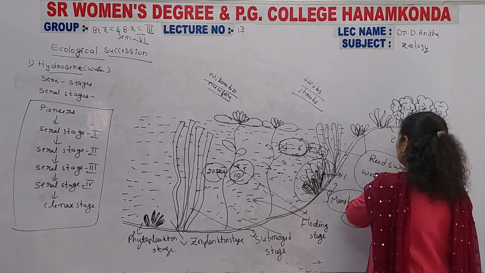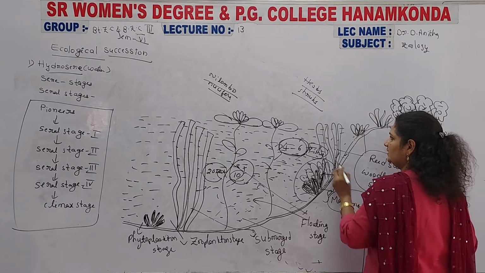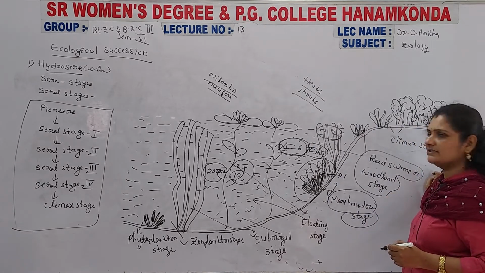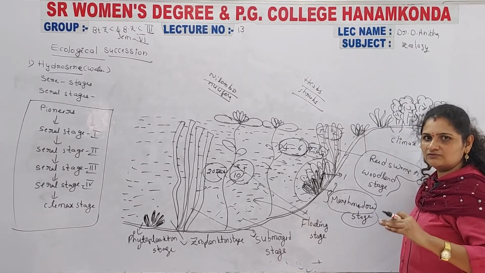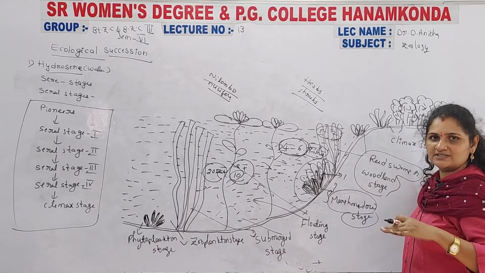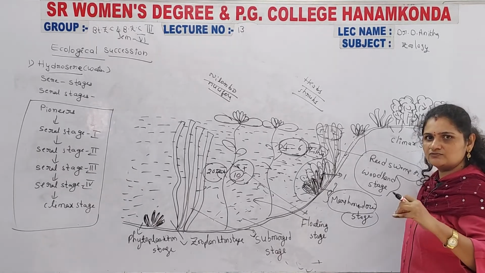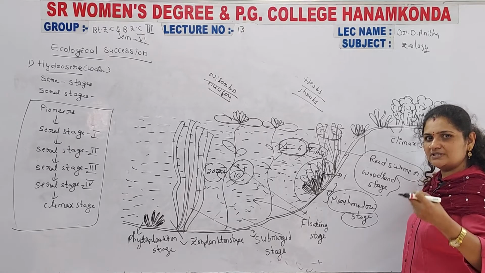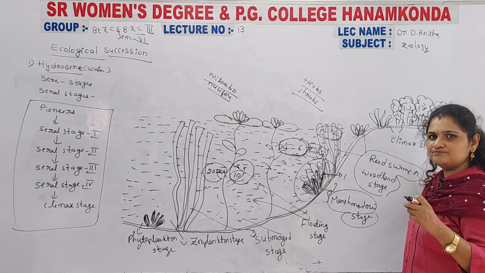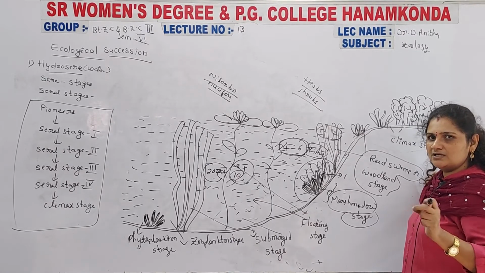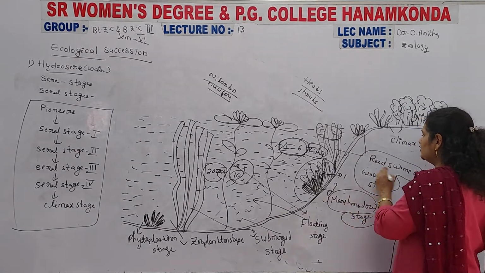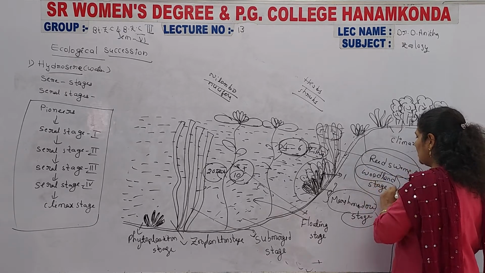After completion of this, the reed swamp and woodland stage starts. The depth of the water is only 1 to 2 feet. Wetlands are formed here. The depth of the water decreased, the soil level increased and the water levels decreased, and both are mingled with each other. It resembles a spongy texture, and the area becomes very wet. At that region, it is considered the reed swamp or woodland stage.